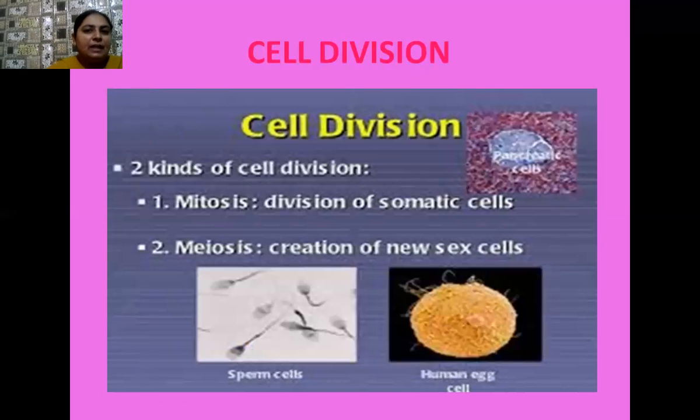Okay, students? So there are two kinds of cell division. I have already told you that one kind of cell division is known as mitosis, which always takes place in vegetative cells or somatic cells. And second is meiosis. Always remember meiosis is responsible for the creation of new sex cells or new germ cells. So it is a division which takes place in the germ cells or reproductive cells.